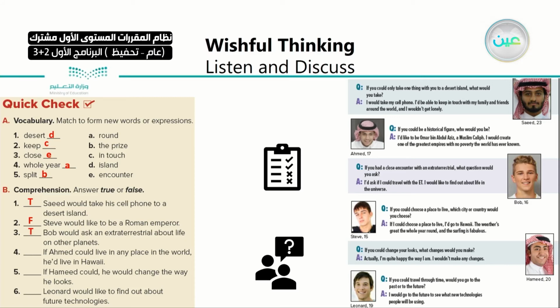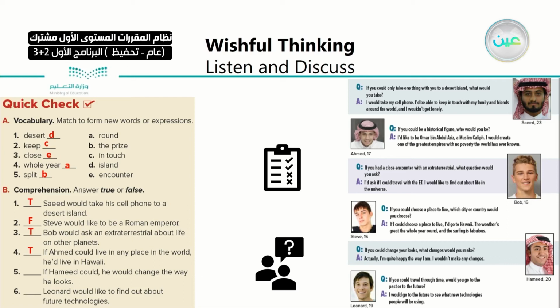Number four, if Ahmed could live in any place in the world, he'd live in Hawaii. If Ahmed could live in any place of the world, he'd live in Hawaii. You can check the answer here, which is true. Ahmed did choose Hawaii.